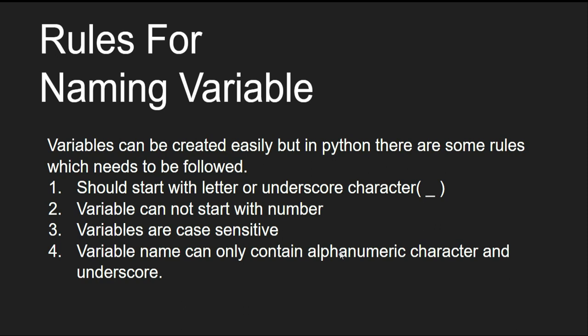The second point is a variable cannot start with a number. That means you cannot create a variable which is starting with a number. Let's suppose you created a variable name that is starting with a letter, and that is completely valid, but you cannot start a variable with, let's say, 1name, 2name, 3name. No, you cannot do that, but you can do name1, name2, name3. Okay, so that is not violating the second point if you use a mixture of letters and numbers, but you cannot start a variable name with only a number.